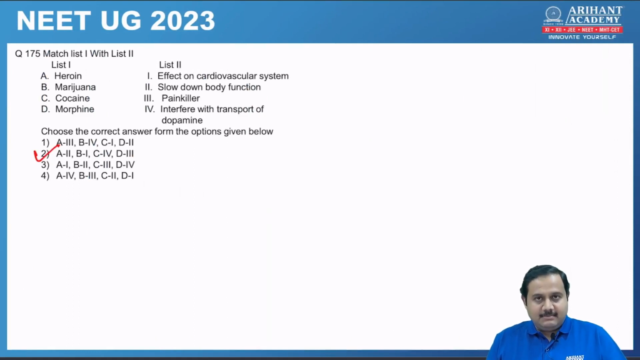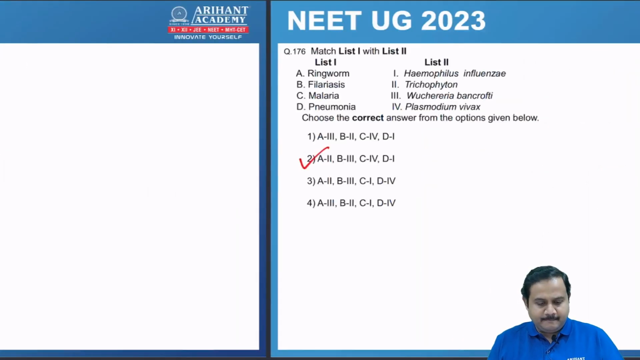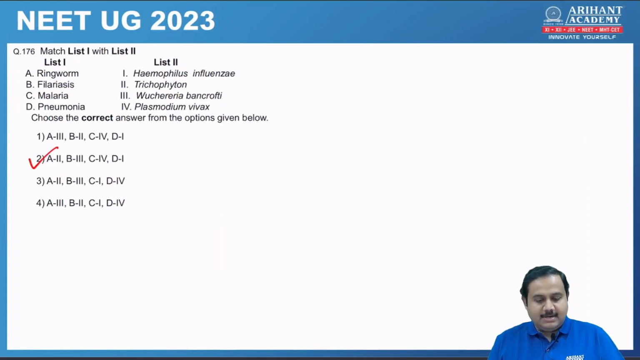175. Again match the columns. Drug and its effect. So correct answer is option 2. That is heroin. It slows down body function because it is CNS depressant. Marijuana is effect on cardiovascular system. Cocaine is considered to be interfering with transport of neurotransmitter dopamine, and morphine is one of the strongest painkiller. So option number 2.